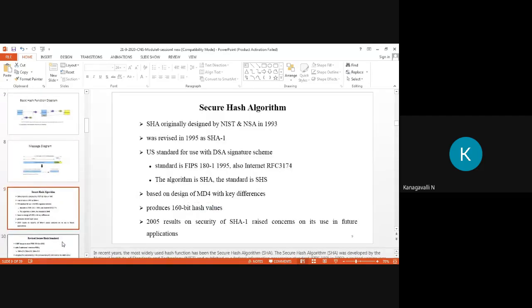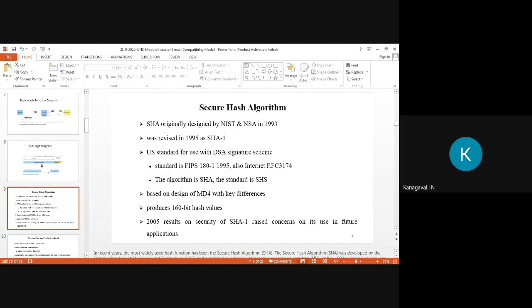Then we move to our topic, Secure Hash Algorithm. This Secure Hash Algorithm is called SHA, right? It was originally designed by NIST and NSA in the year 1993. It was revised in 1995 as SHA-1. This is the US standard for use with the DSA signature scheme. The standard is FIPS 180-1 in the year 1995, and also Internet RFC 3174. The algorithm is called SHA and the standard is SHS, right?